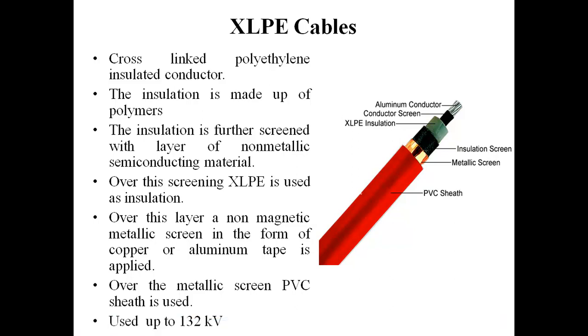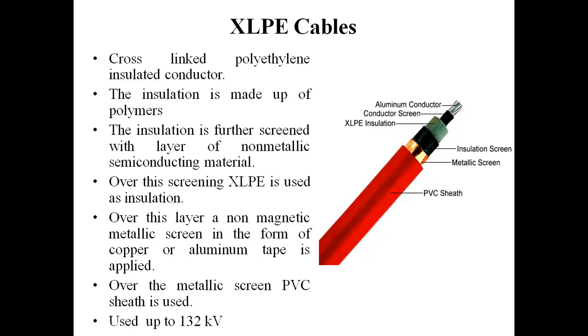Students, XLPE cables in construction have aluminium conductors, and over this aluminium conductor there is a screen. Here we can see that this is a conductor screen, used to make the electric field uniform.